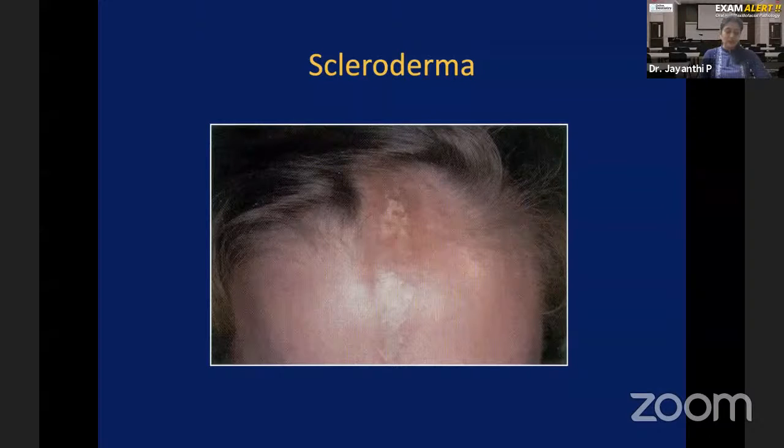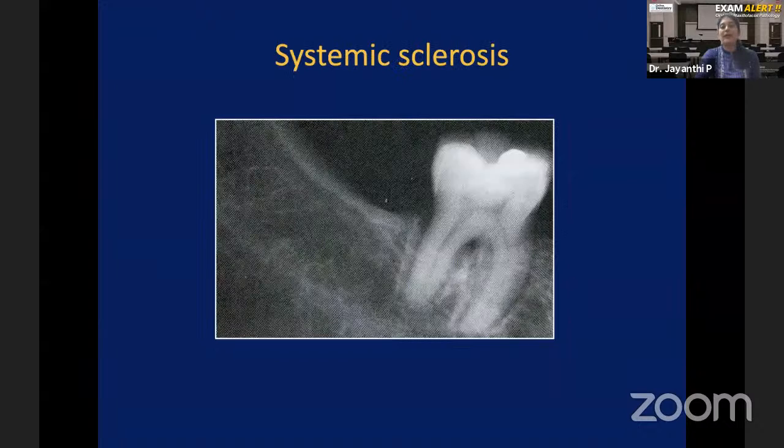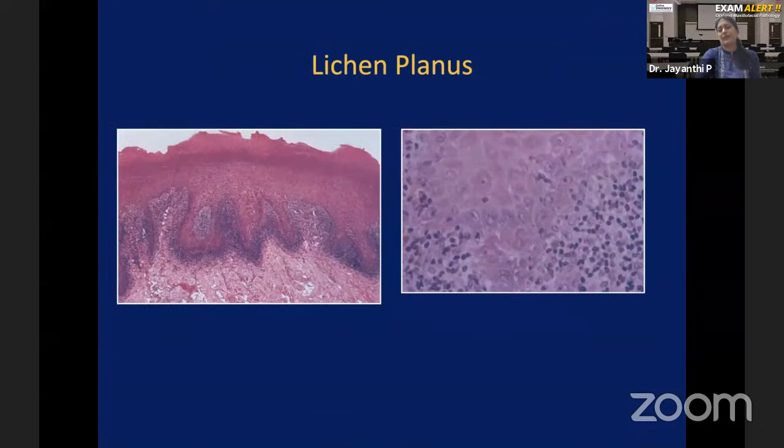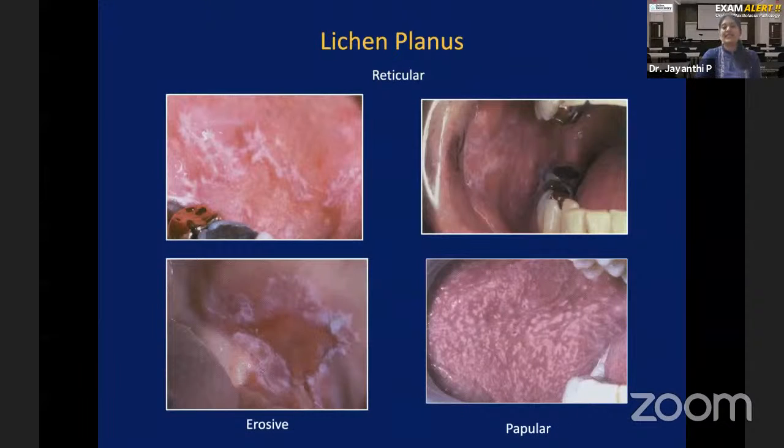Now, last, we are moving to one more autoimmune disease. Why I decided to discuss this autoimmune disease separately is because it is slightly different, but it is important. That is lichen planus.